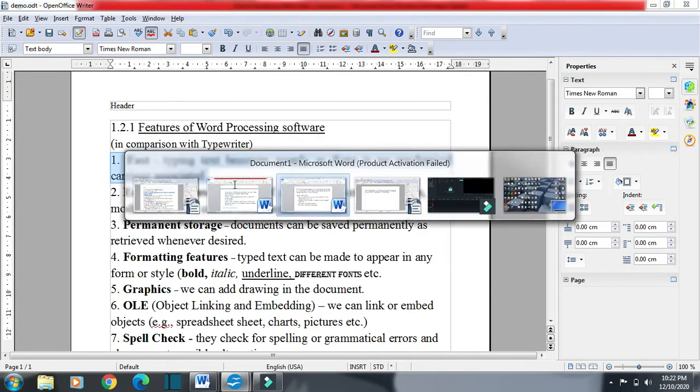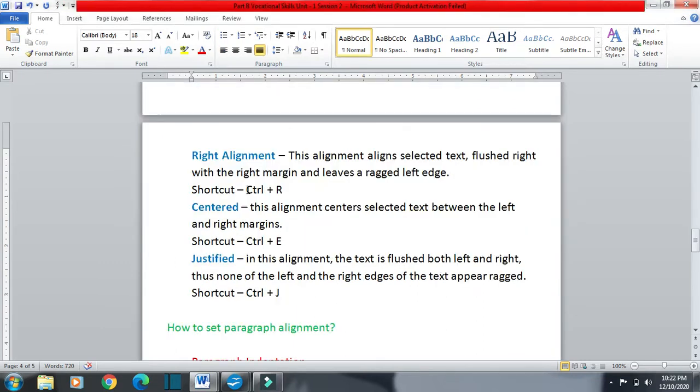Okay, so we can see here justified. In this alignment, the text is flushed both left and right. The text is starting from the left, and it is at the right also. None of the left or right edges of the text appear ragged. There is no space either at the left side or at the right side.